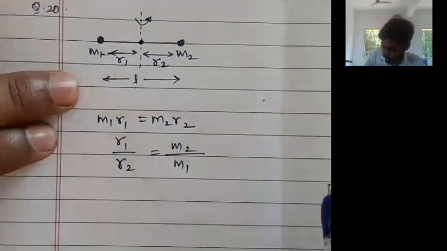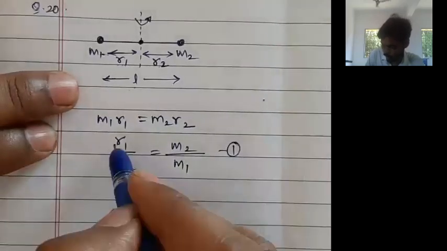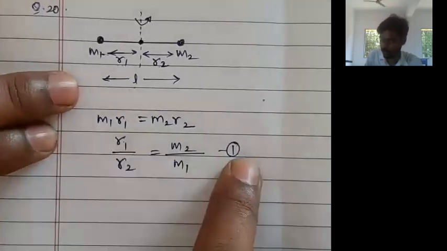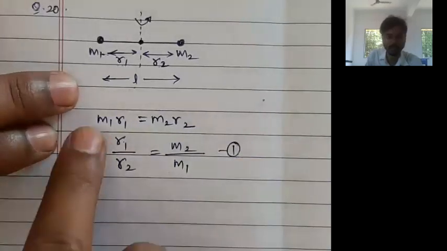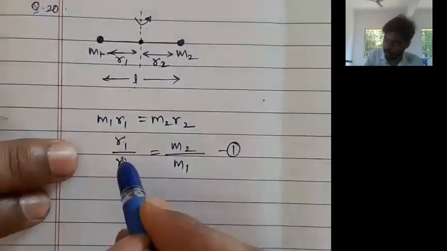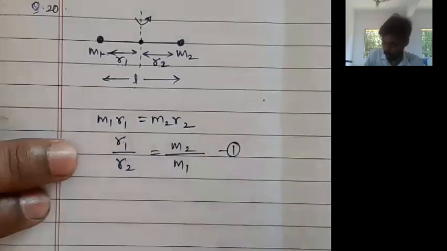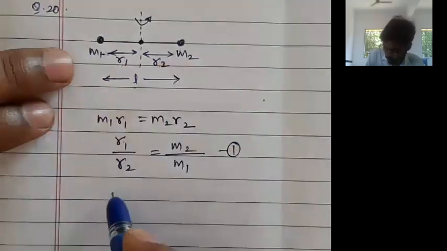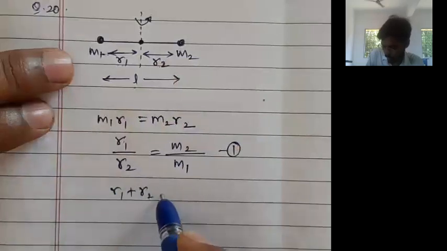So this is the first equation in terms of R1 and R2. Now we have two variables, R1 and R2, and only one equation. So what we have to do is write one more equation in terms of R1 and R2. What is that equation? R1 plus R2 is equal to L.